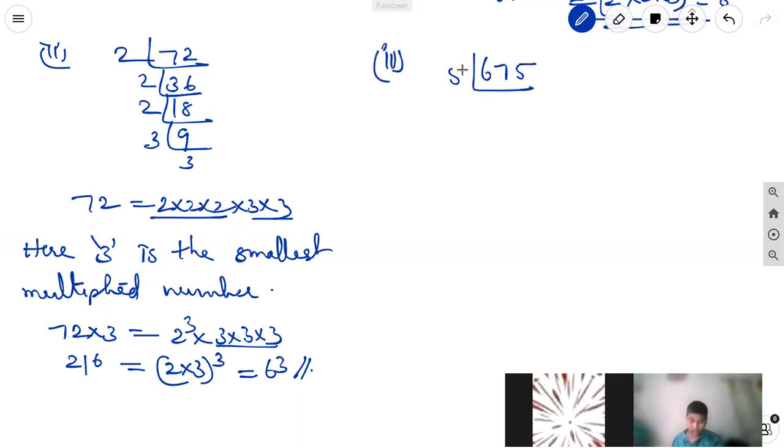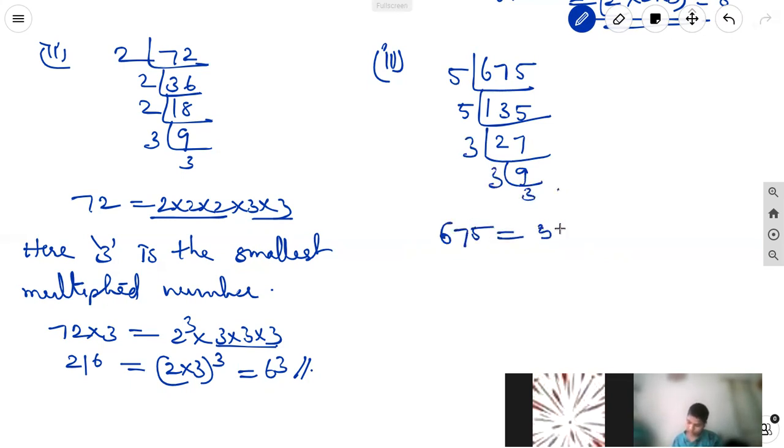Next, the fourth one, 675. 5 ones are 5, 5 threes are 15, 5 fives are 25. 3 nines are 27, 3 threes are 9. So 675 is equal to 5 into 5 into 3 into 3 into 3. 3 is in a triplet but 5 is not.